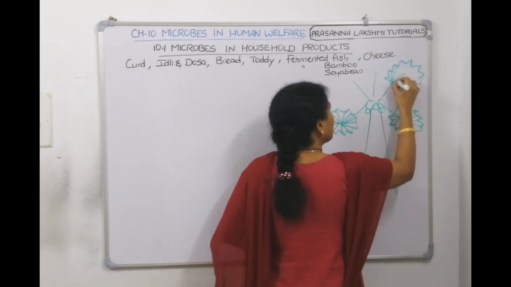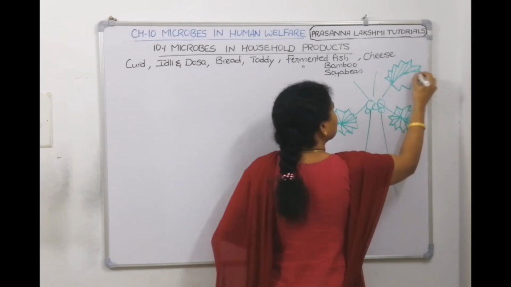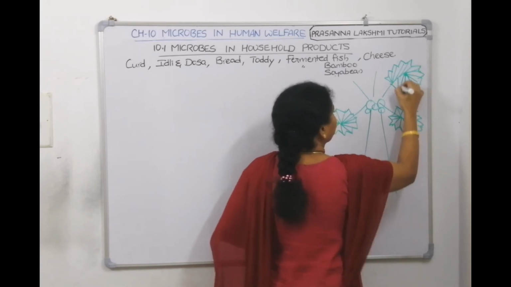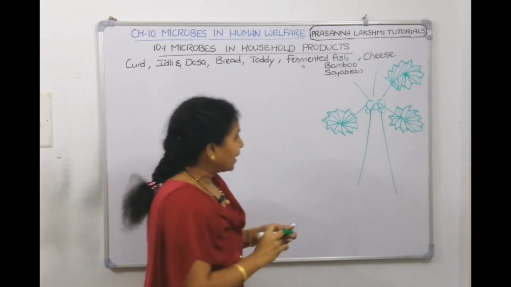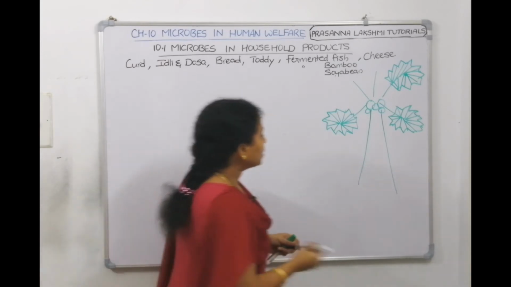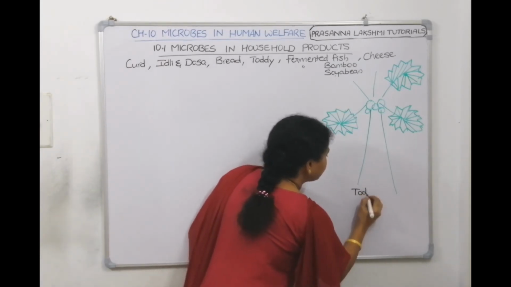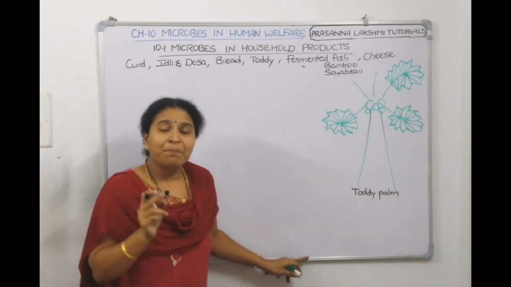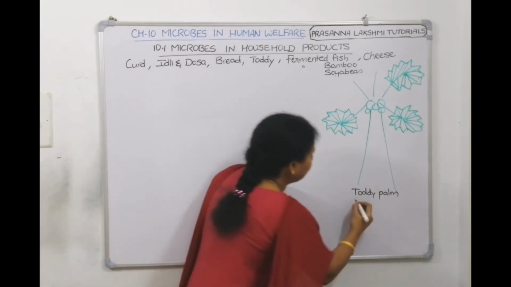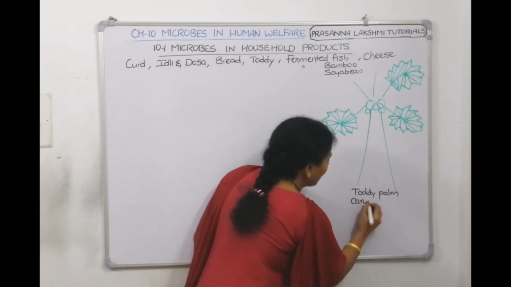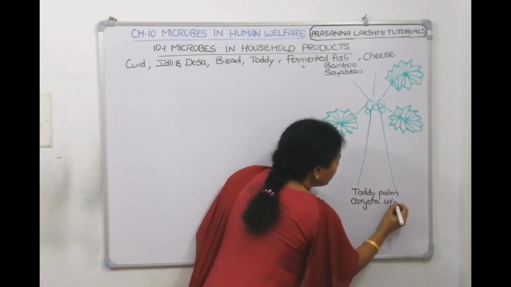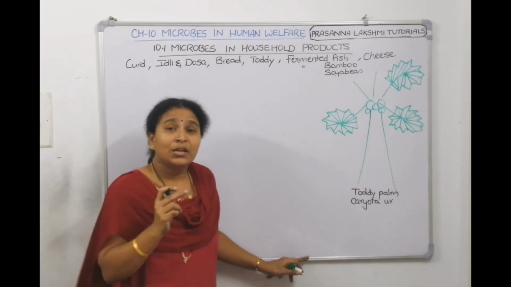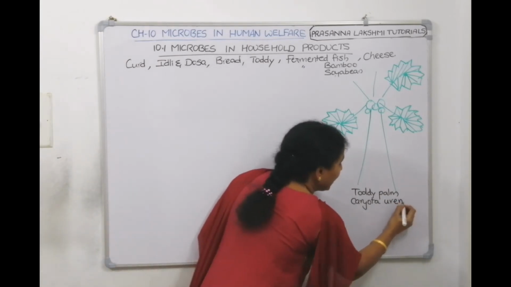From coconut also they extract it, but usually from this plant they extract it. What is this plant called? This plant is called toddy palm. It is called Caryota, scientific name Caryota urens.